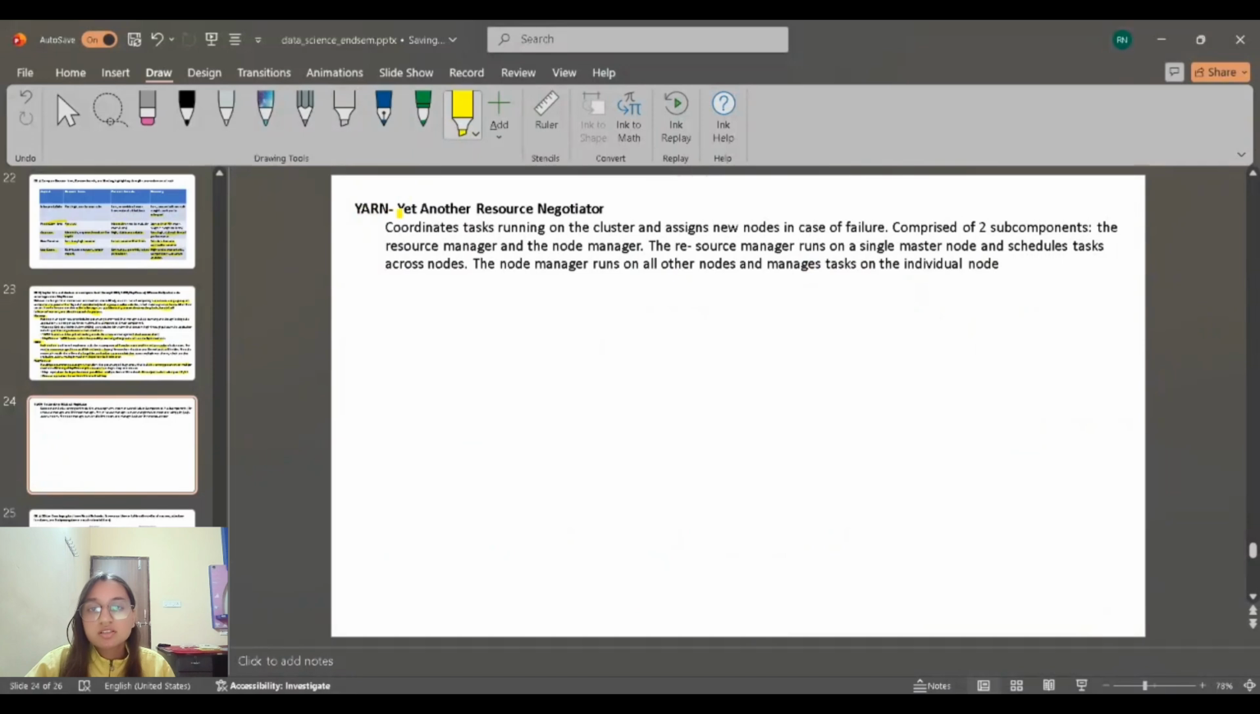YARN, yet another resource negotiator, coordinates tasks running on the cluster and assigns new nodes in case of failure. It is comprised of two subcomponents, the resource manager and the node manager. The resource manager runs on a single master node and schedules tasks across nodes. The node manager runs on all other nodes and manages tasks on the individual node.